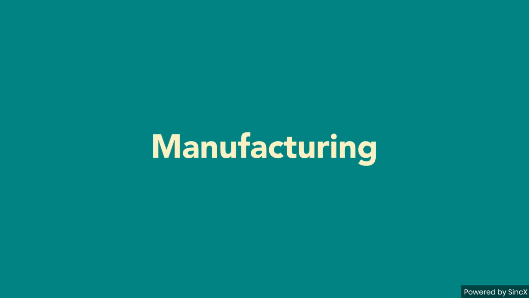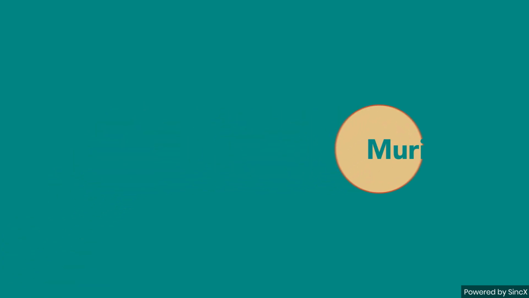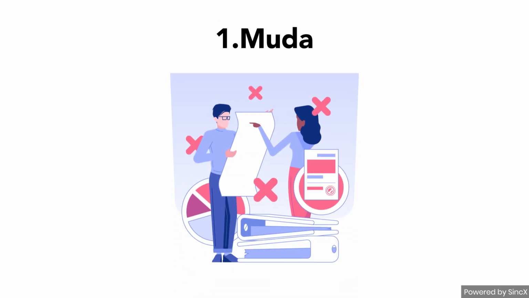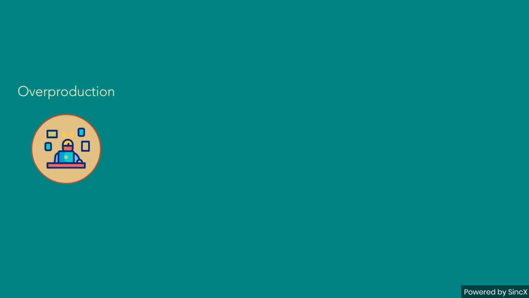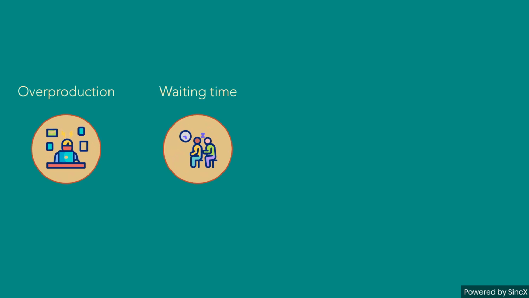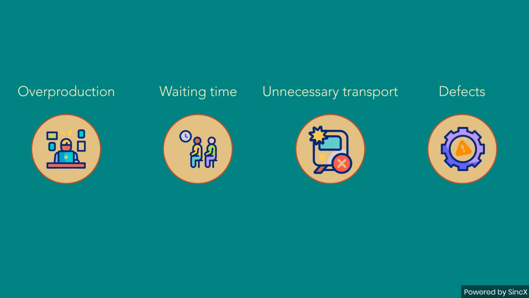In lean manufacturing, there are three hidden enemies that drain productivity and profit: Muda, Mura, and Muri. Let's break them down. First, Muda. Muda means waste, any activity that consumes resources but adds no value. Examples include overproduction, waiting time, unnecessary transport, or defects.